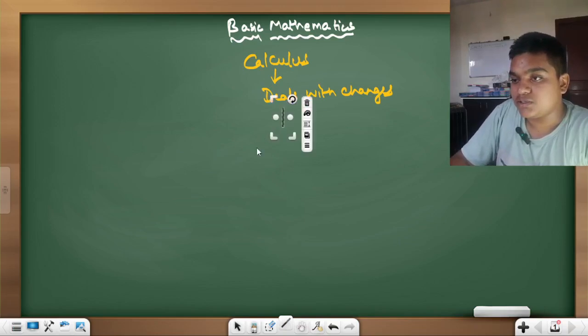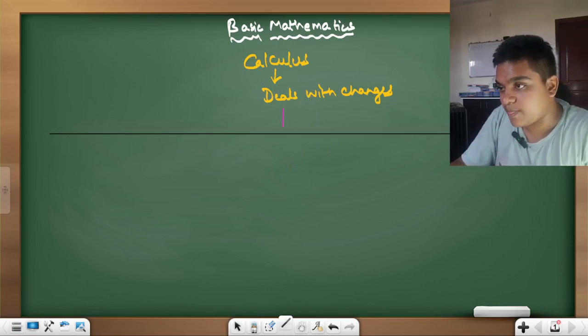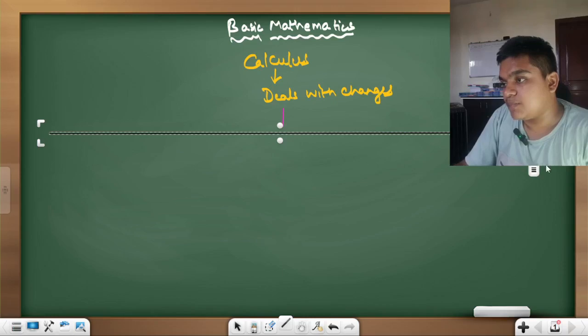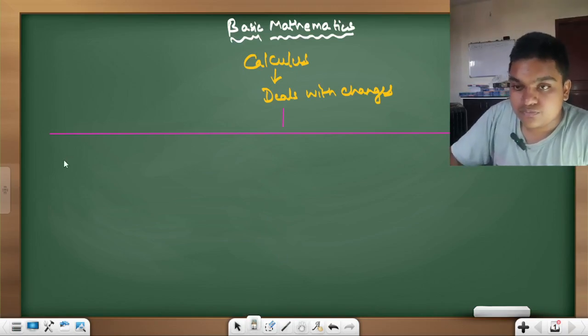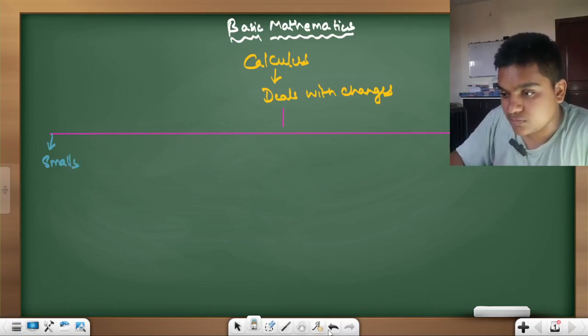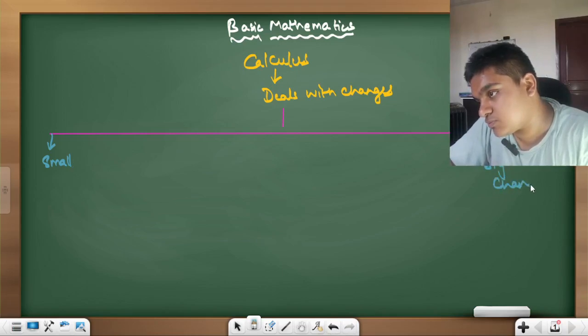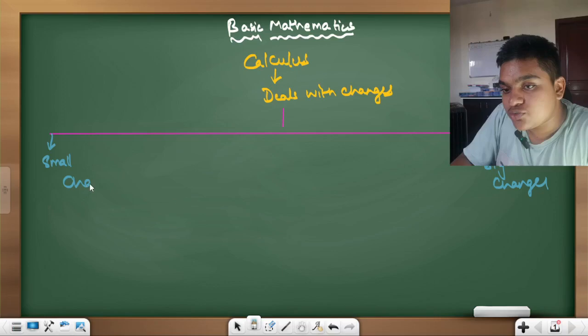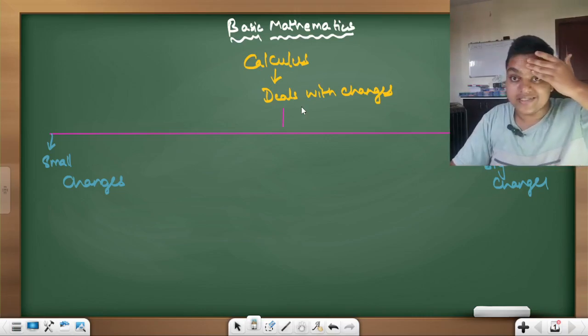We generally deal with two types of changes in physics. Let me just change the color to this here. What are they? The very first one is small changes, and the very next one is big changes. We deal with these two changes basically.